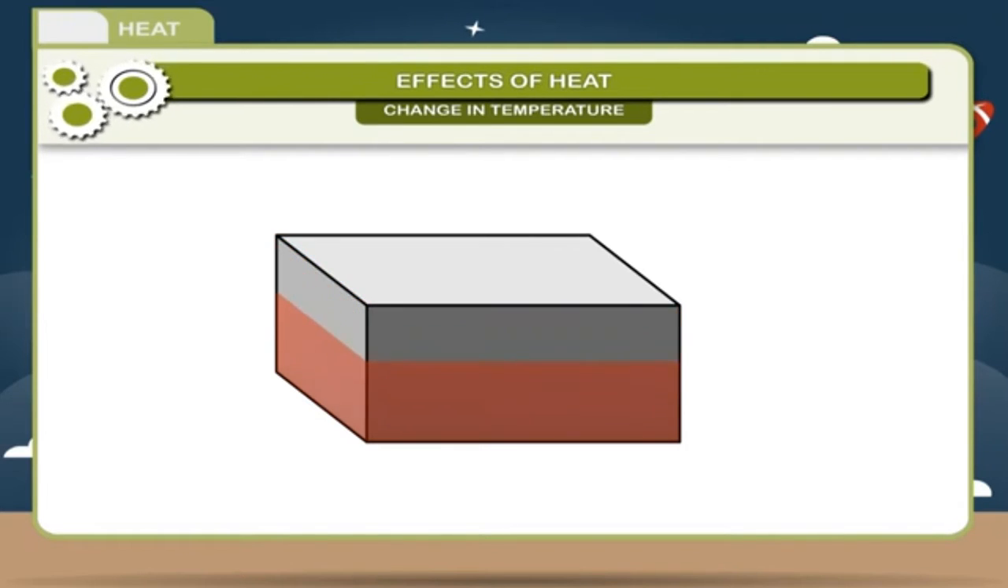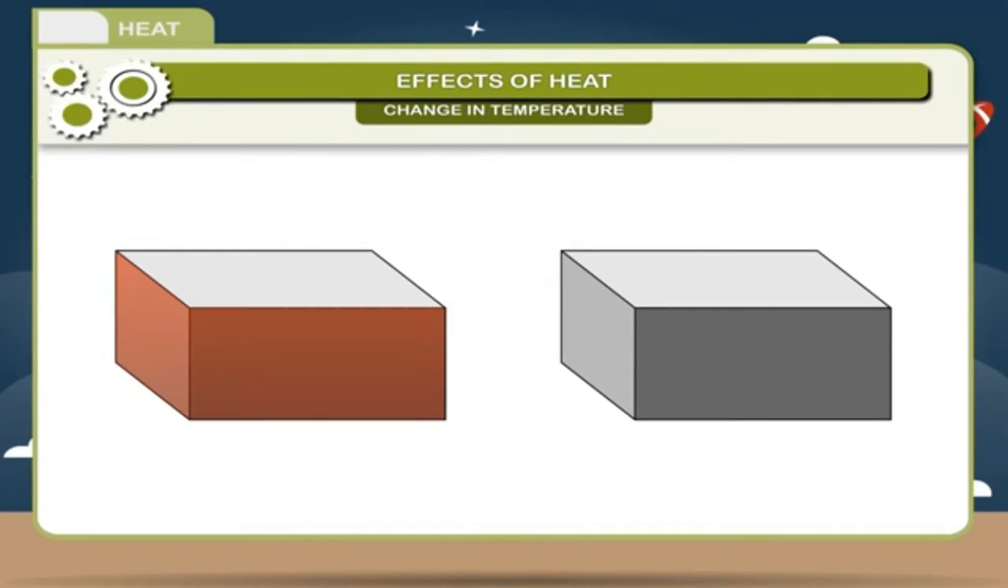When a body is cooled, it loses heat energy and its temperature falls. The extent of rise or the fall of temperature of a body depends upon the quantity of heat gained or lost by it. We can say that if the heat is the cause, temperature is the effect.